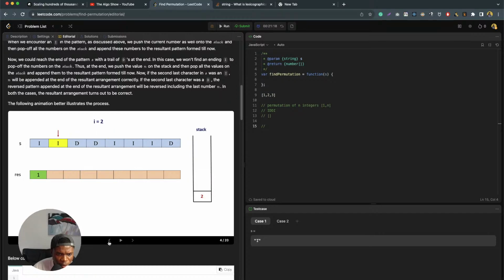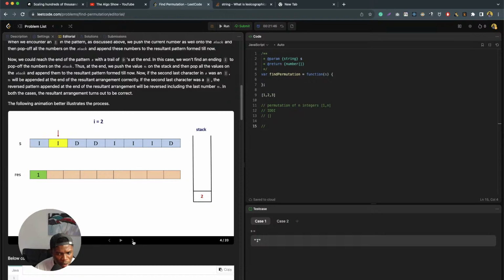See how it happens here. Good. So this is what it looks like. No, don't rush. Okay. So first, when we encounter I, we push 1 to the stack and we pop it.